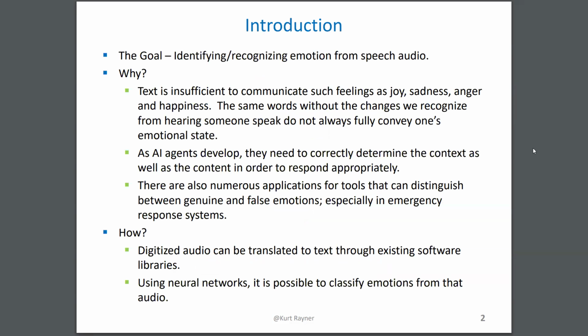For this project, we're going to be looking at categorizing or classifying emotion based on spoken audio. Text is, of course, insufficient for really capturing feelings like joy and sadness and anger and happiness. The way we speak is more than just the words we say. AI agents can certainly use emotion to help determine the context of individuals that they're helping.